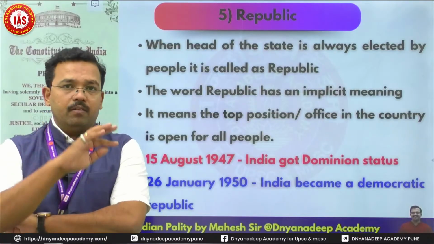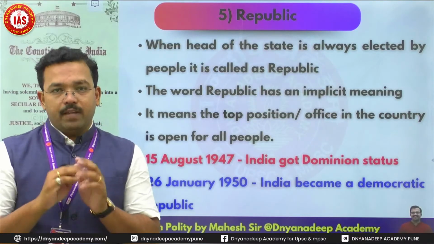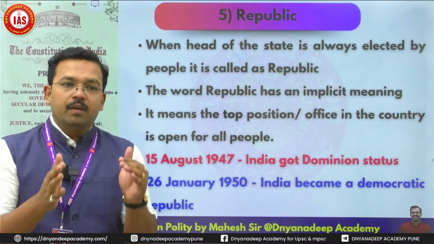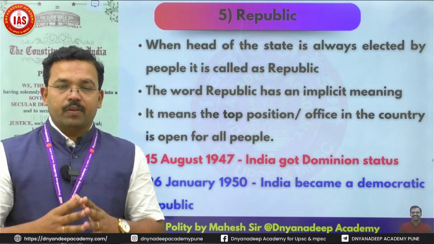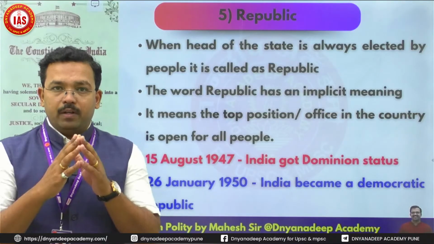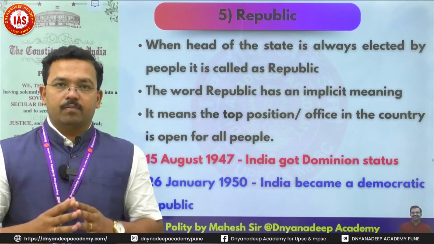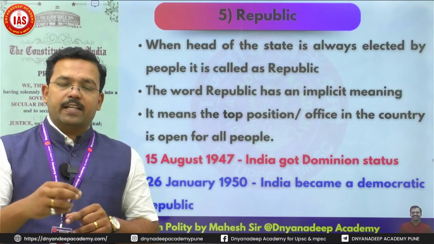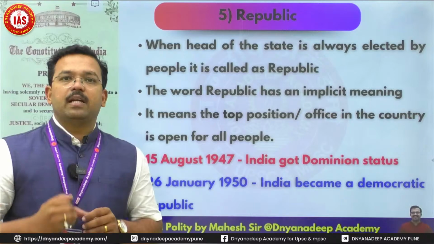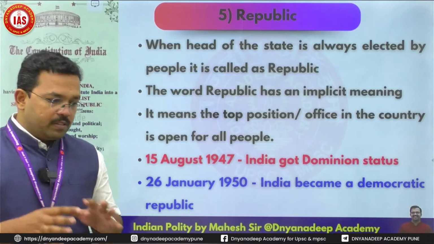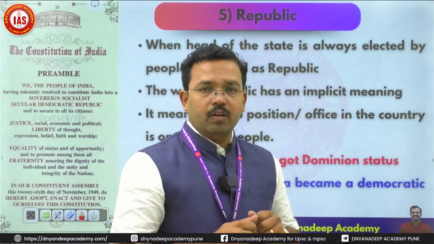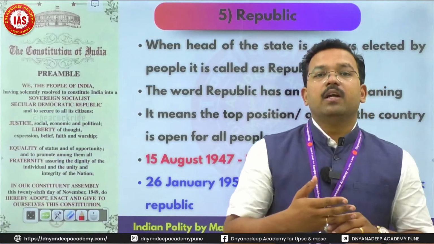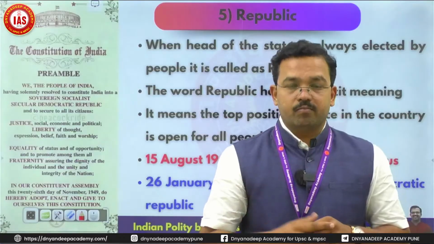Now see, a few minutes ago we saw that in India, or in any democracy, people are supreme, people are sovereign, people have the right to determine. So when we think about the word republic, it has one explicit meaning and a second implicit meaning. The explicit meaning is the definition: when the head of the state is elected by people, it is known as a republic.